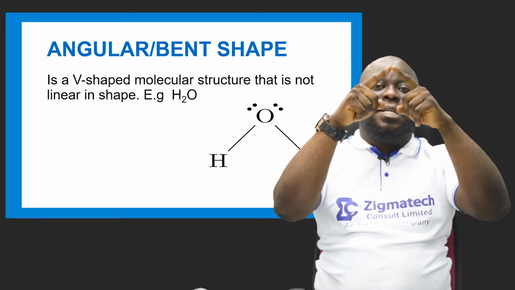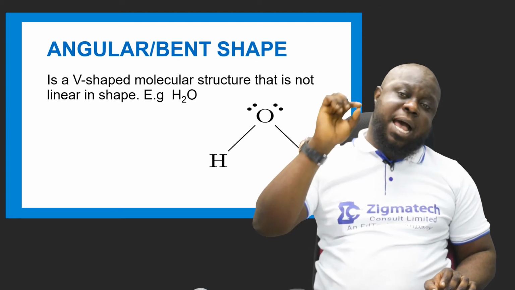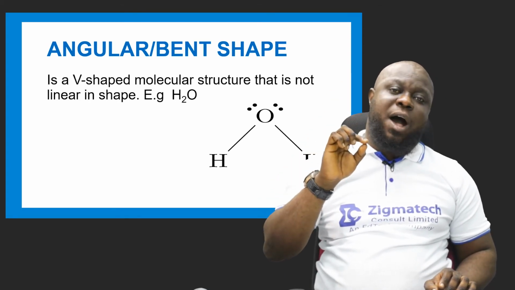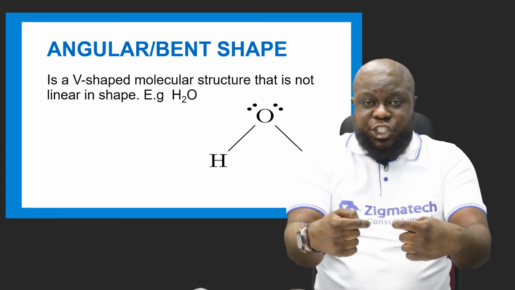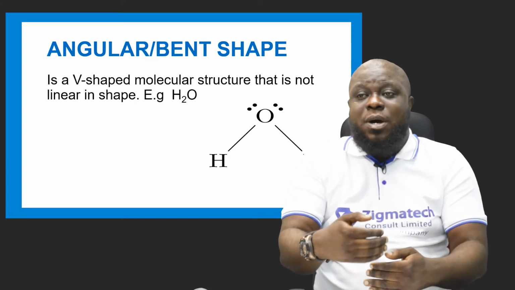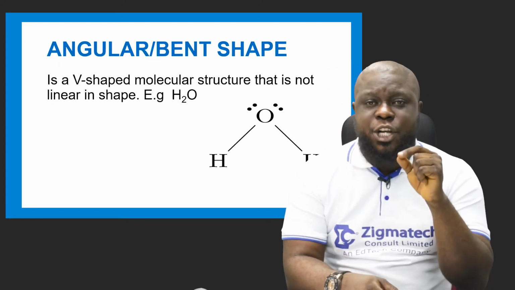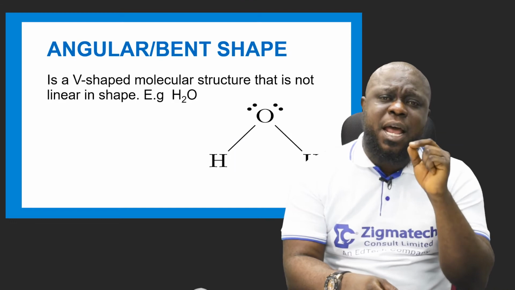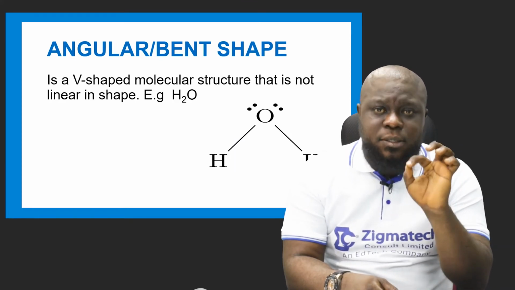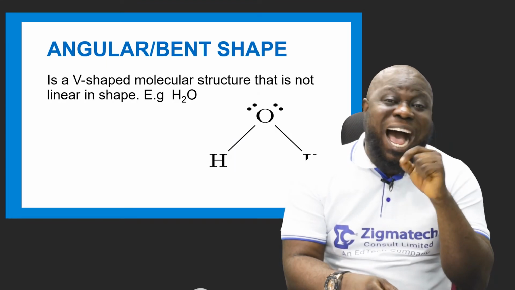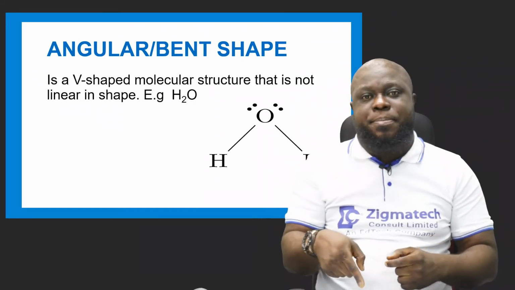When the slanting V comes down, it is those ones that are going to be there. But at the apex of the V, that point where the V shape is being completed, is where the one that does not have the atom will be placed. Remember, in these particular shapes, the elements that do not have the atoms are the ones that are being placed at the center, while the ones that have the atoms are the ones that are being used to make the shape. Take note.